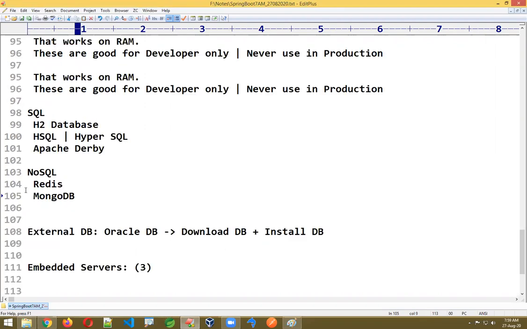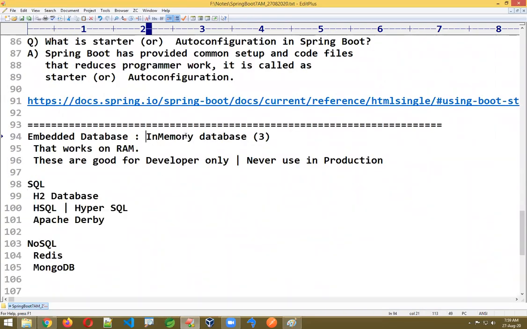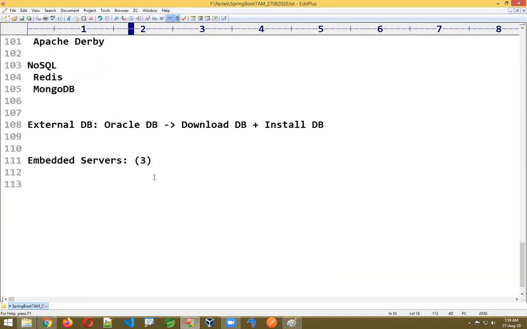These are called in-memory databases. In-memory means that it works in the RAM, temporarily. The embedded servers we have: one is the Tomcat server, which is the most used server in real time. The next one is the Jetty server. The third one is Undertow, also called the JBoss server. It's Apache Tomcat, Eclipse Jetty, and JBoss Undertow.